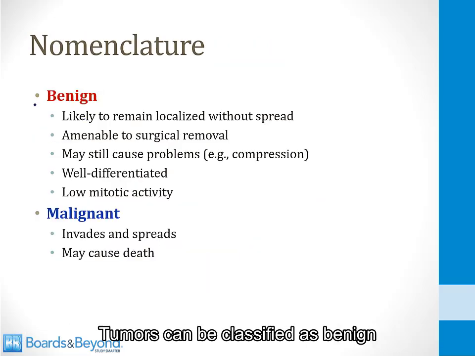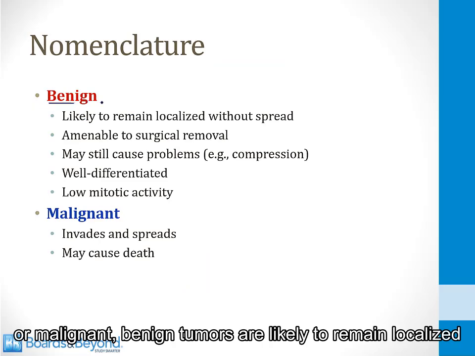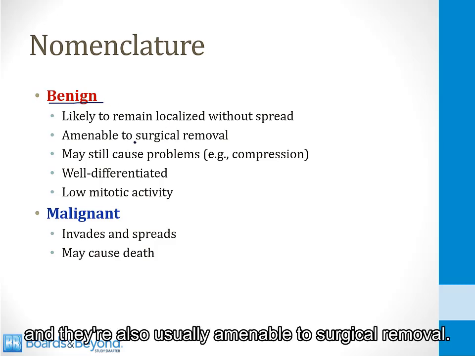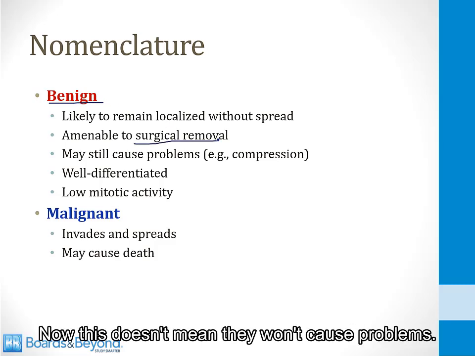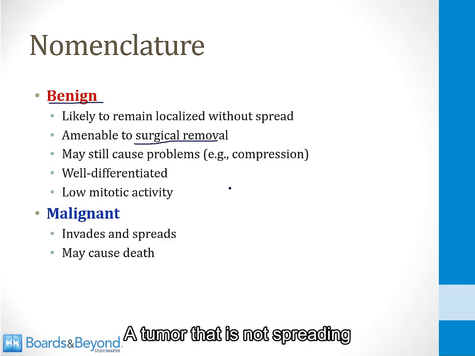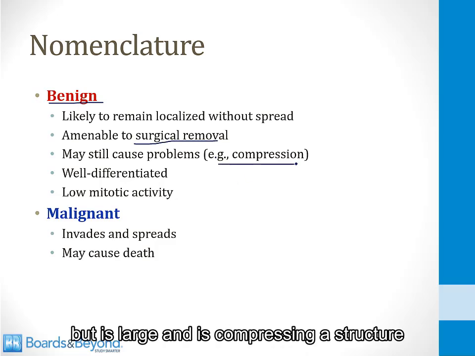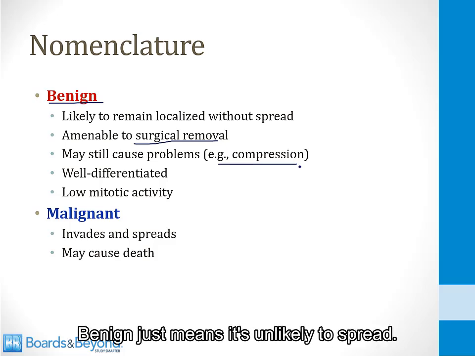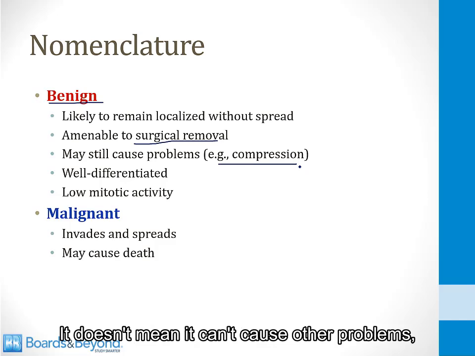Tumors can be classified as benign or malignant. Benign tumors are likely to remain localized without spread. They're also usually amenable to surgical removal. Now, this doesn't mean they won't cause problems. A tumor that is not spreading but is large and is compressing a structure like the trachea can be very dangerous. Benign just means it's unlikely to spread. It doesn't mean it can't cause other problems.